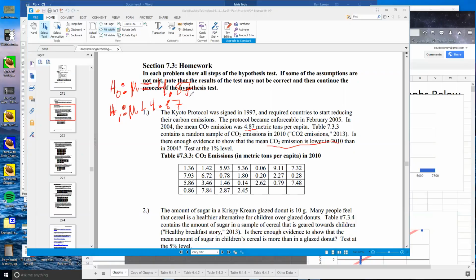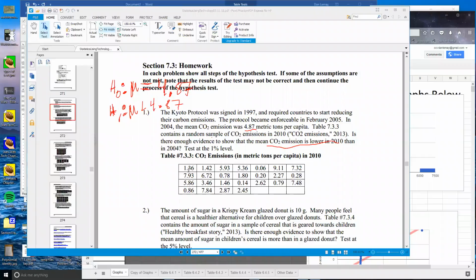One issue is we've got to check the conditions to see if the central limit theorem will hold. I'm only counting 27 pieces of data, and do they tell me anything about the CO2 emissions? They don't, and who would really know? So we don't know if the distribution of CO2 emissions per year, is it per country, per capita I guess, is normal or not. So we're going to do a little work with this to see if it works.